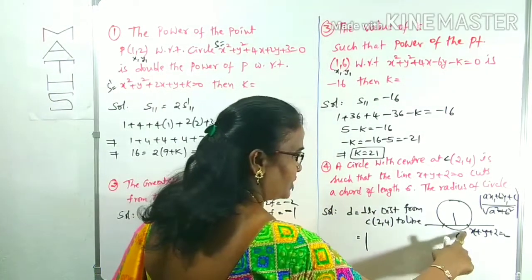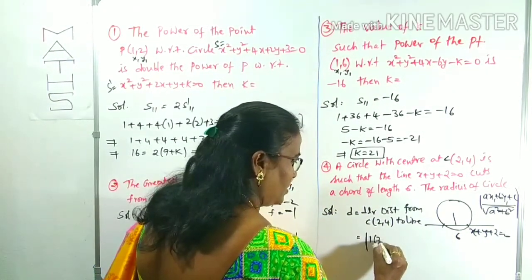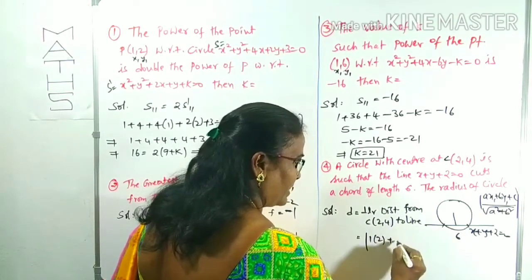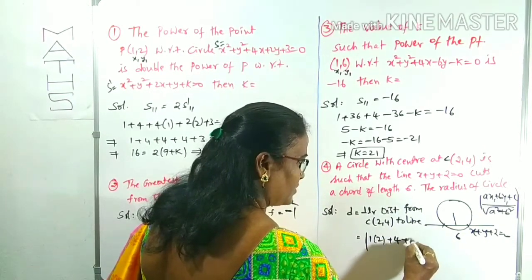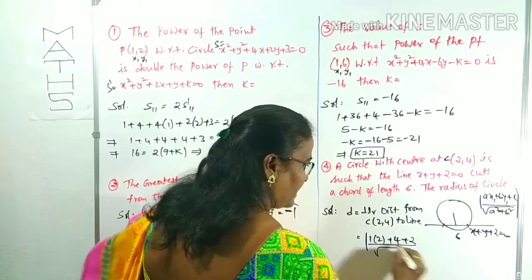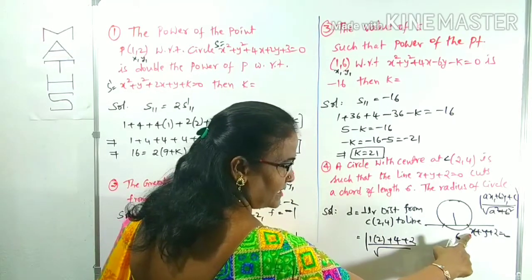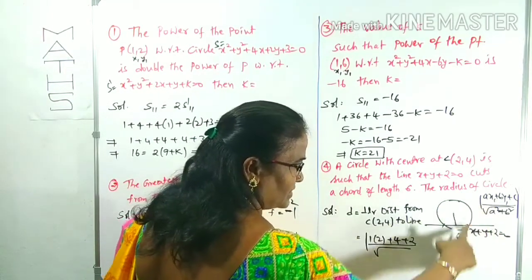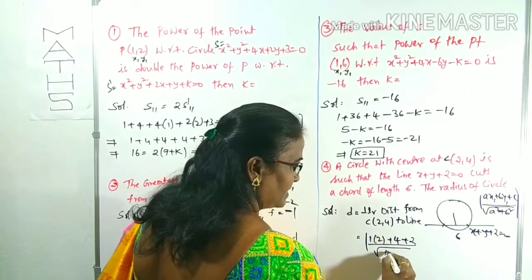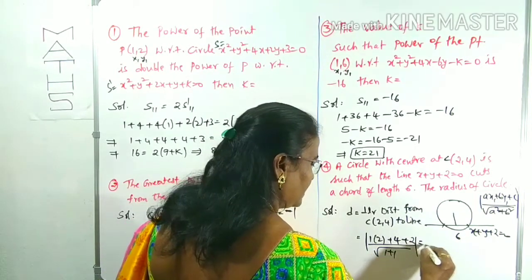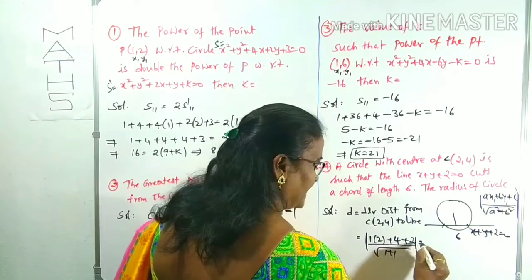a means what? The x coefficient is 1 into x1 is 2, plus 1 into y1 is 4, plus 2, by root a square plus b square. a square is, a is 1, b is also 1, the xy coefficients. 1 plus 1 is 2. Okay, right. This is simply 4 plus 4, 8 by root 2.